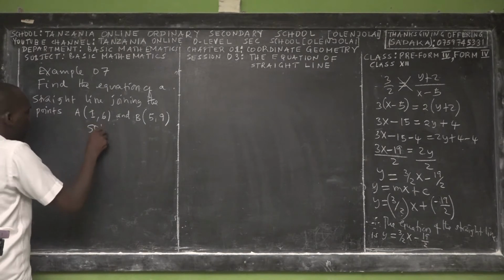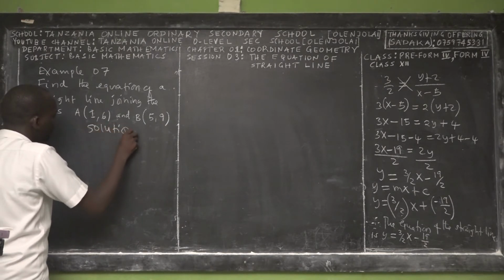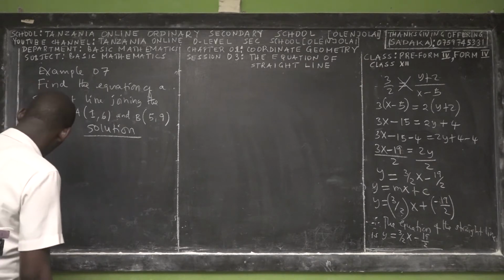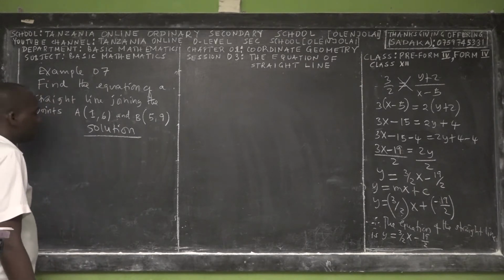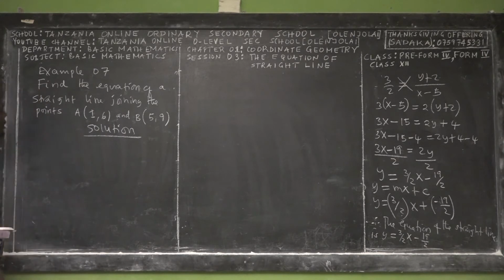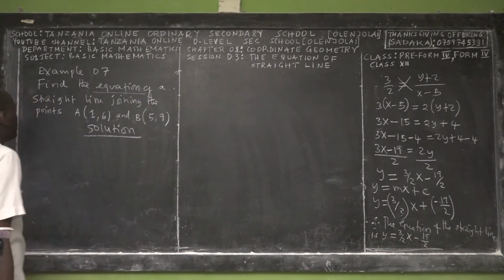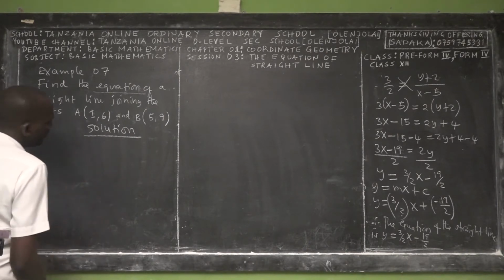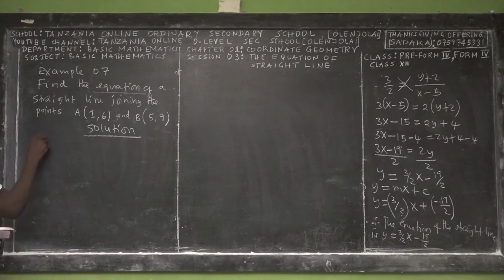All right, you can pause the video and try to solve these questions yourself on rough paper, and then you come back to check whether you got the right answer or not. So, solution. We've been asked to find what? The equation of a straight line joining the 2 points. You can sketch or you may not sketch.